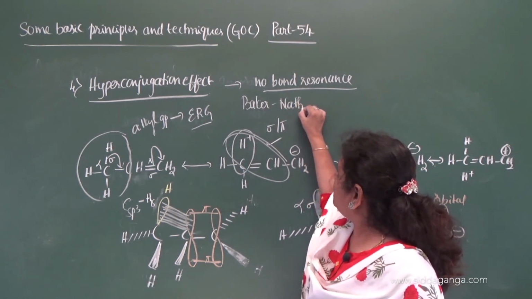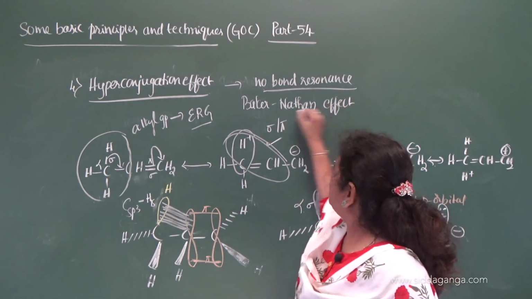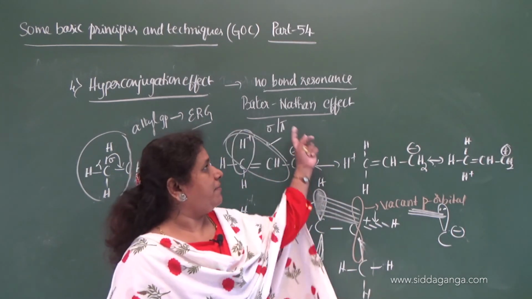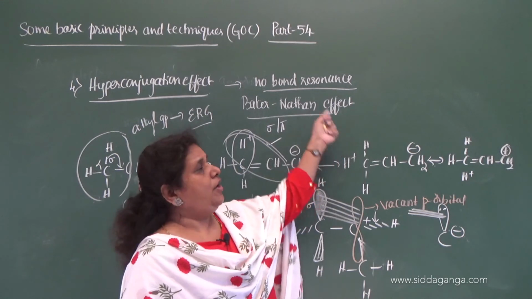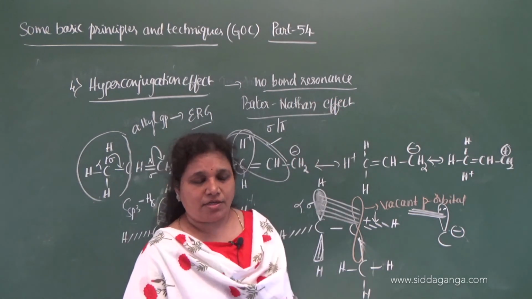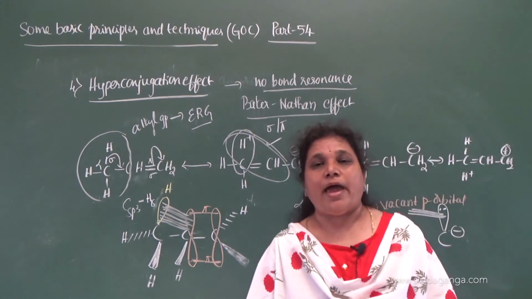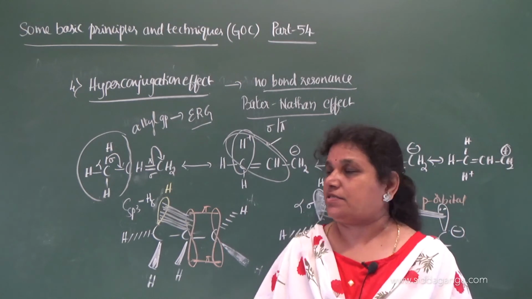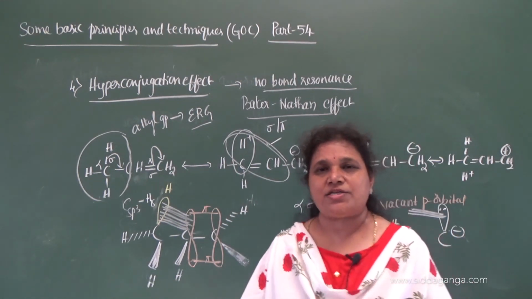So this is also called the Baker-Nathan effect, because it is given by Baker and Nathan. It is also called Baker-Nathan effect, no bond resonance, hyperconjugation effect, or anchimeric assistance. So this phenomenon is nothing but the hyperconjugation effect.